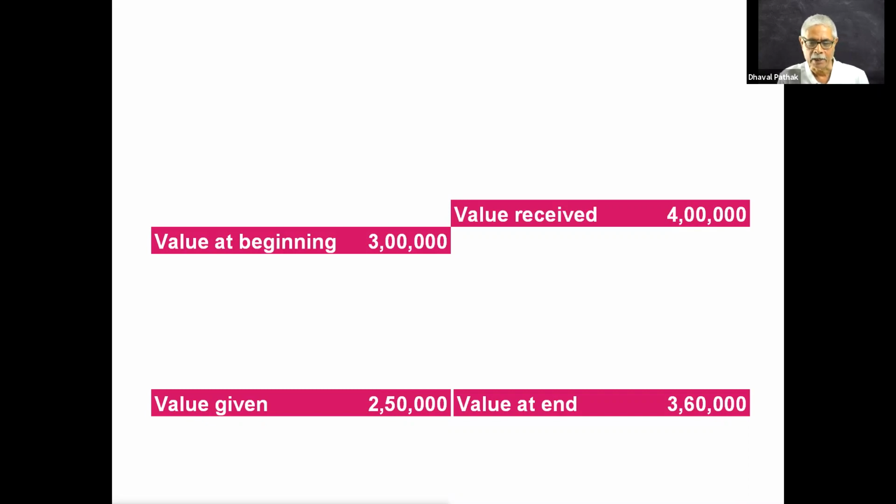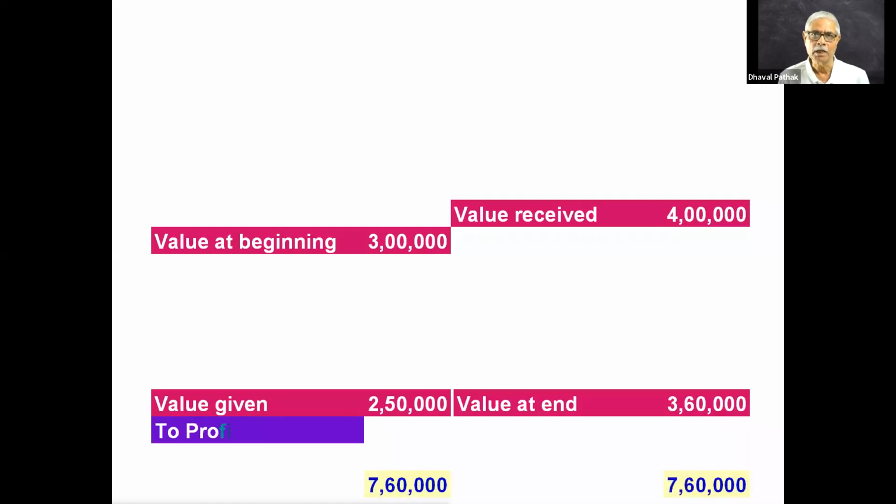Value received during the accounting period, 4 lakhs. And value at the end, 3,60,000. I asked you to find out the profit. You calculated the difference between value received plus value at the end, and value at the beginning plus value given, and found the profit. That was 2,10,000.